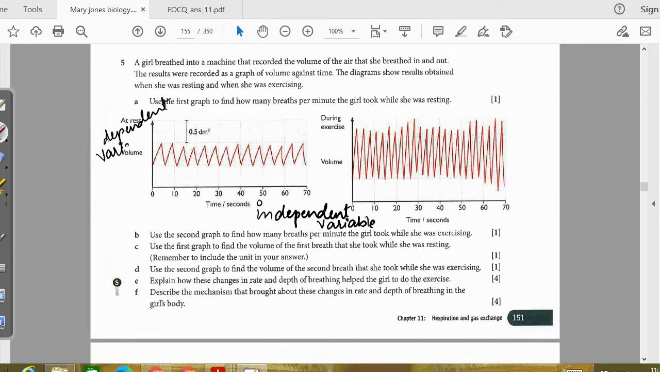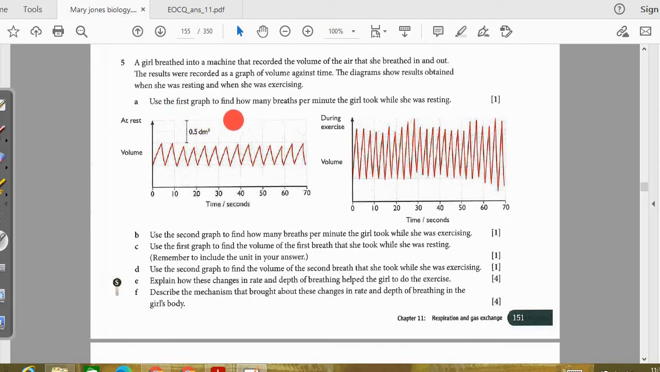This is the tip required for your paper 6. Dependent variable is from the name itself. It is dependent on the independent variable. So as the independent variable changes, the dependent variable also changes. Just a small tip for your revision for paper 6. The diagram shows results obtained when she was at rest and when she was exercising. So this particular graph is when she was resting, and this one shows when she was exercising.